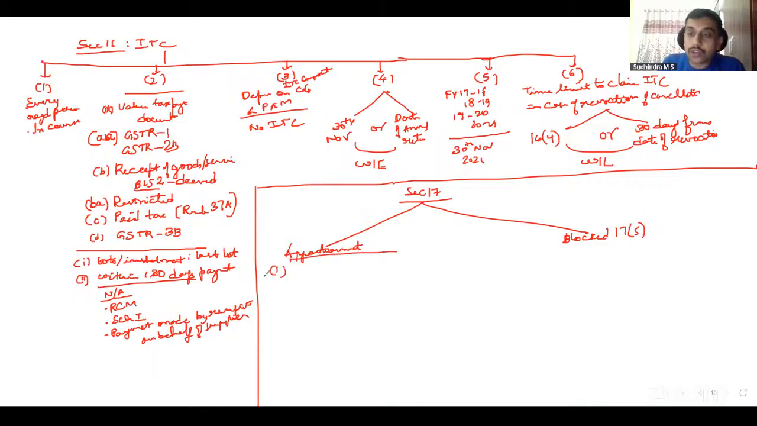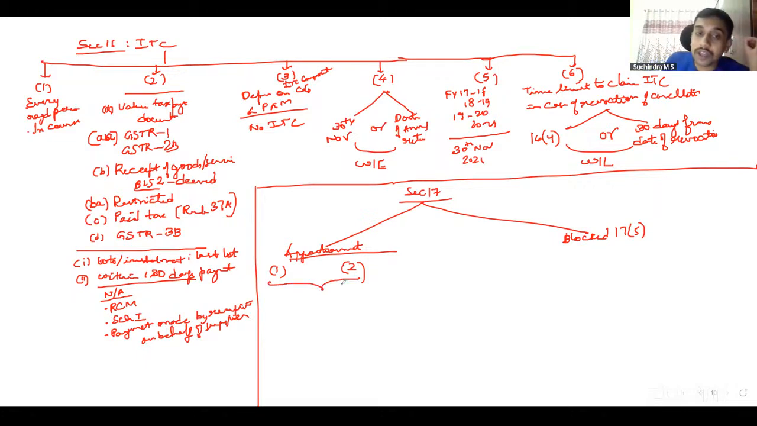17.1 says if you are using such ITC for business and non-business purposes, you can claim only to the extent of business purpose. 17.2 says if you are using it for exempt and taxable supplies, you can claim only to the extent of taxable supplies. So what if I'm using it commonly for both? Then you have to claim proportionately.